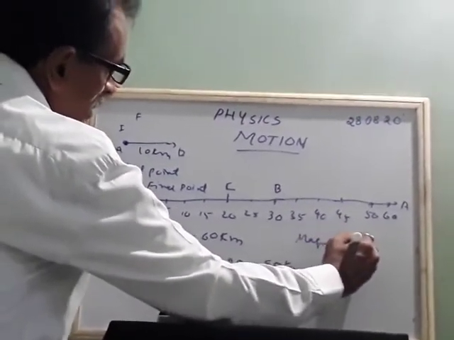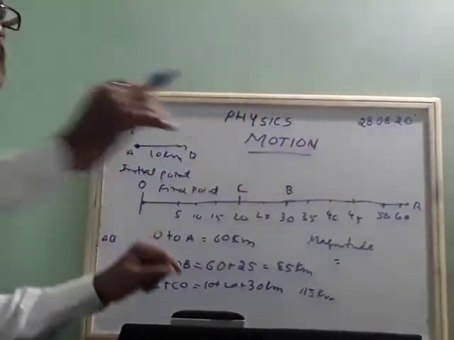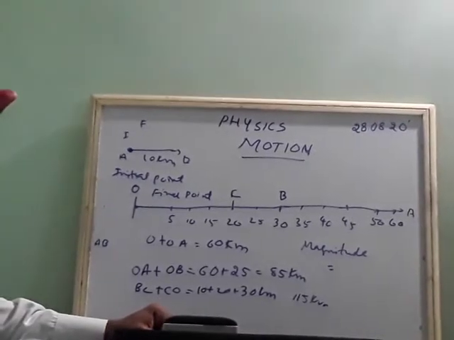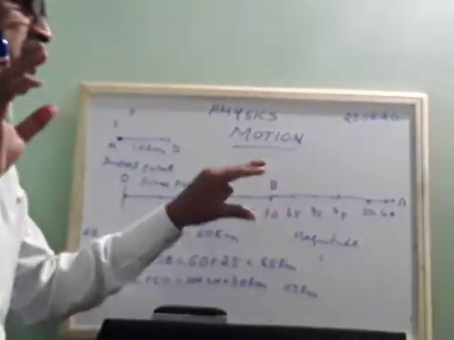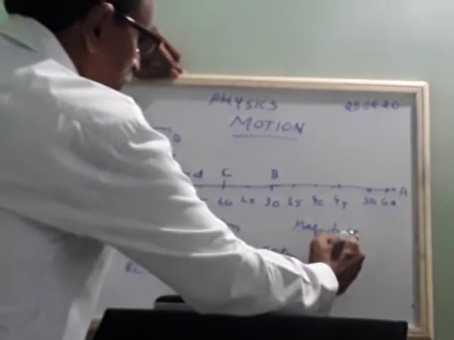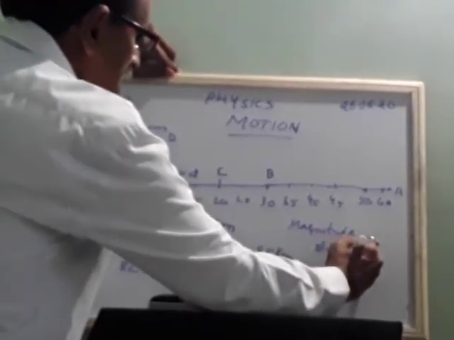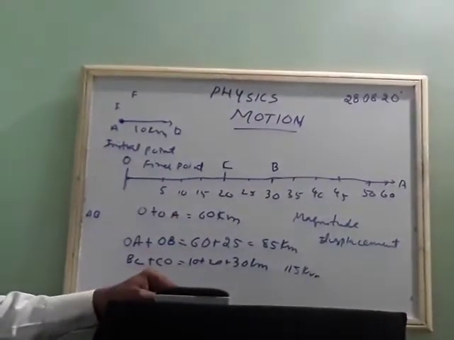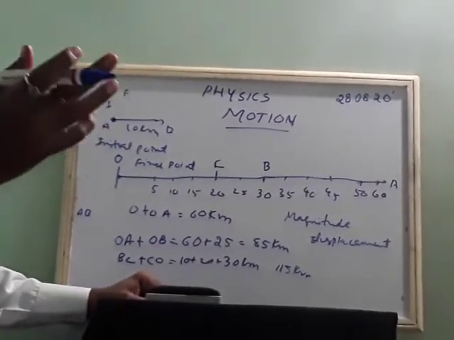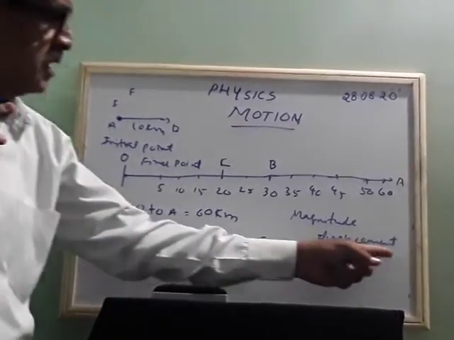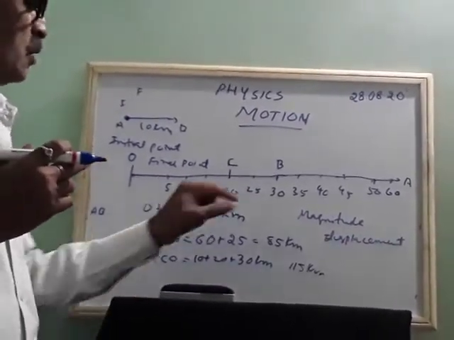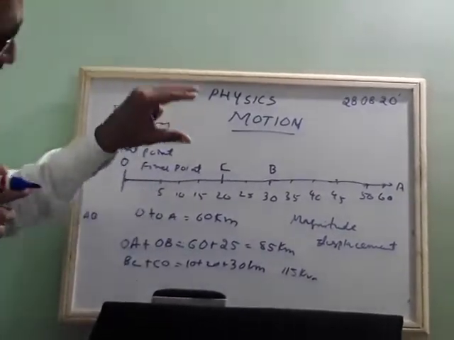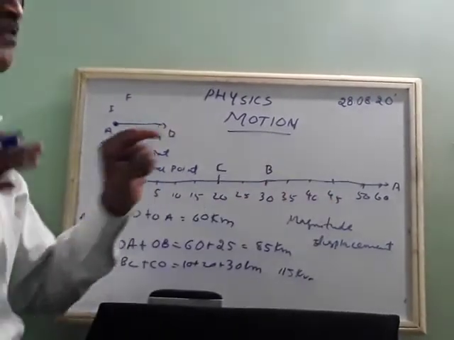Magnitude is a numerical value, and this magnitude is related to displacement. Magnitude is just a numerical value, and there is no particular unit for it.